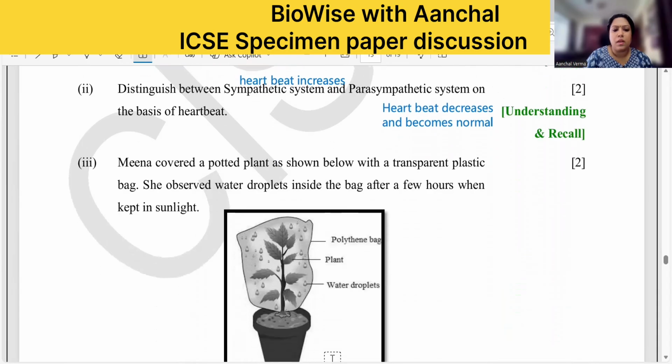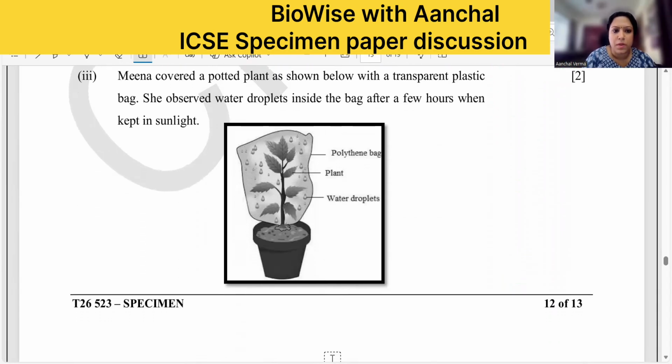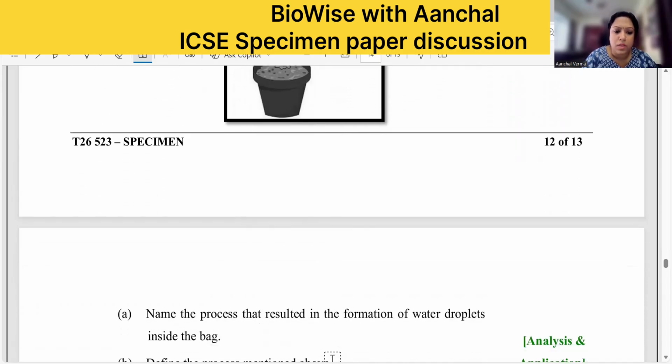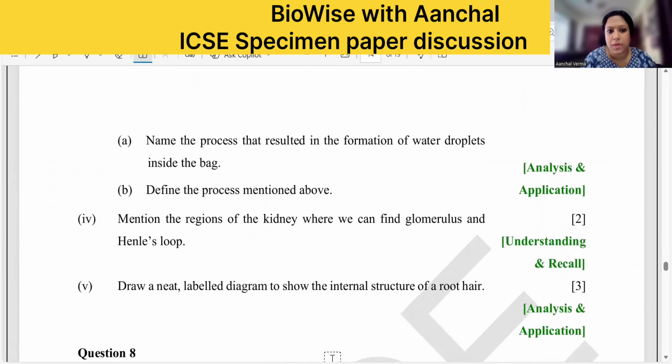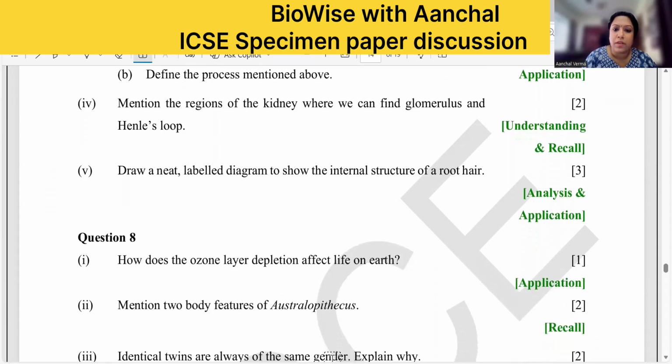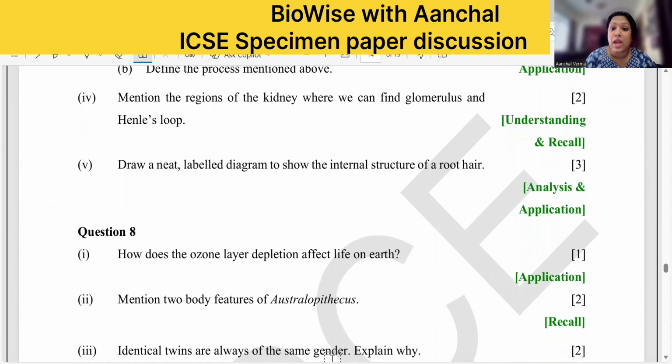Meena covered a potted plant as shown below with a transparent plastic sheet. Meaning she is studying transpiration. She observed water droplets kept in the sunlight. Now what is the question? Name the process. Transpiration. Define the process. So what is the process? It is the loss of water in the form of water vapor from the aerial parts of the plant. That is your transpiration.